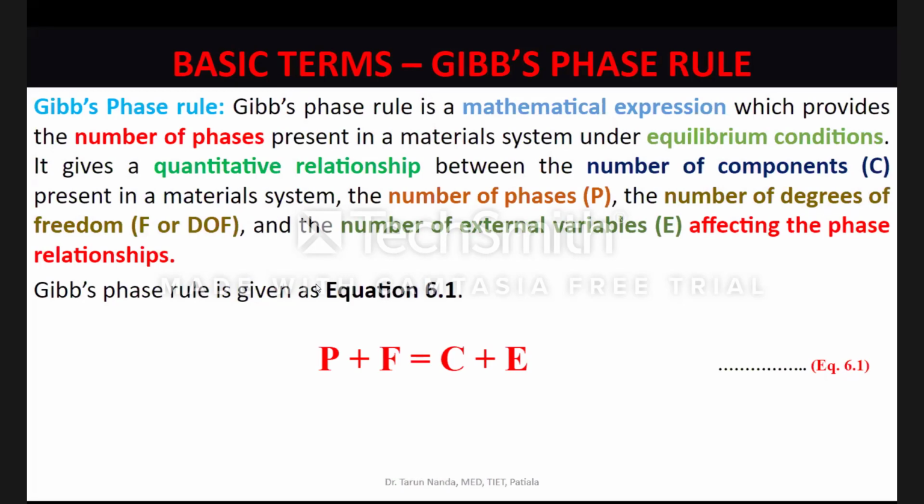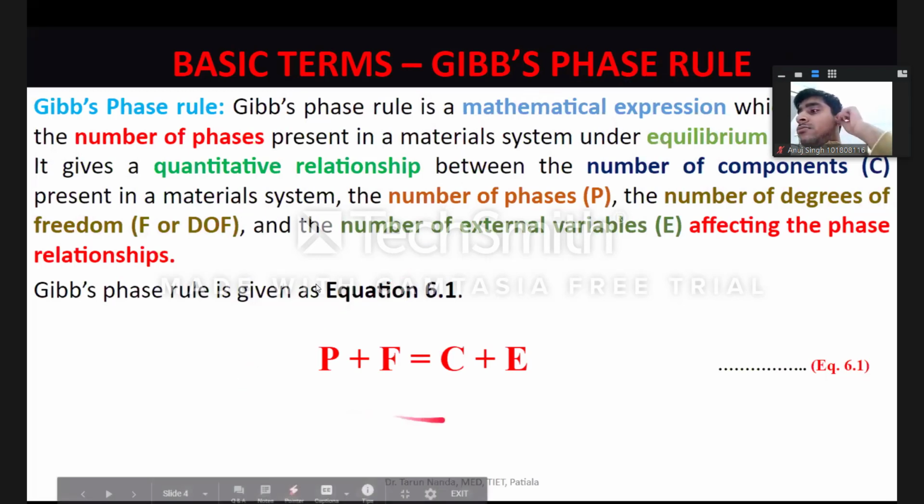Whenever any material system has been brought to some conditions of temperature and pressure through equilibrium treatment, through very slow heating, through very slow cooling, then this rule is applicable. And when that material system is present under those conditions of pressure, temperature, composition, etc., this rule holds good for that material system.